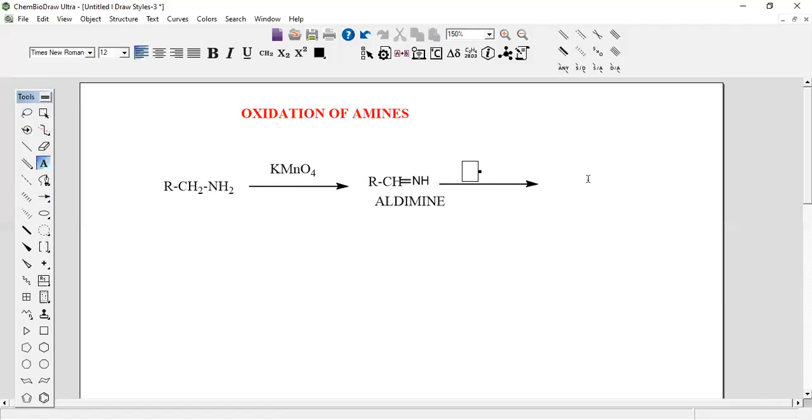Simply, we will get the aldehyde. It is converted into the aldehyde.